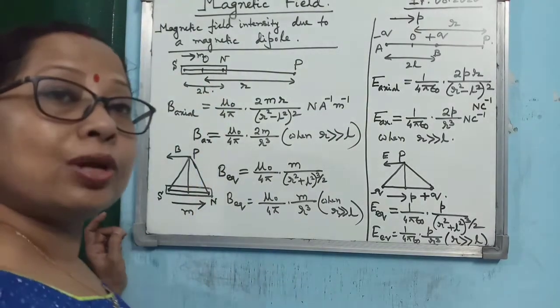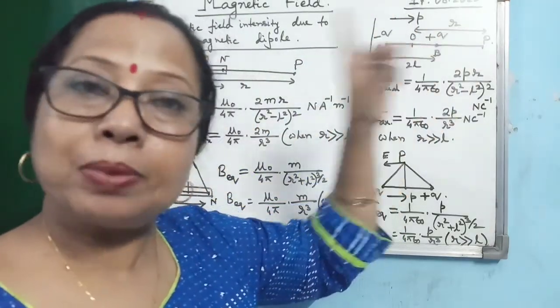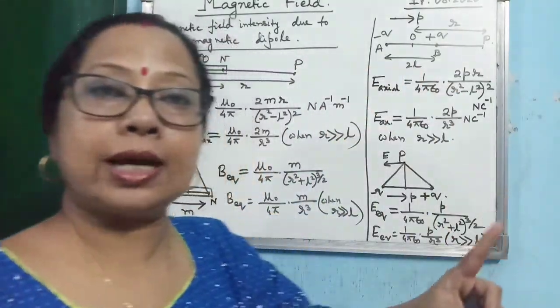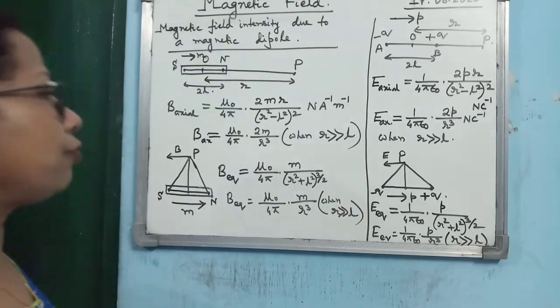And it is easy to remember this way, that north pole is equivalent to plus q, positive charge, and south pole is equivalent to negative charge. Then exactly by comparing the two things you can easily find out.